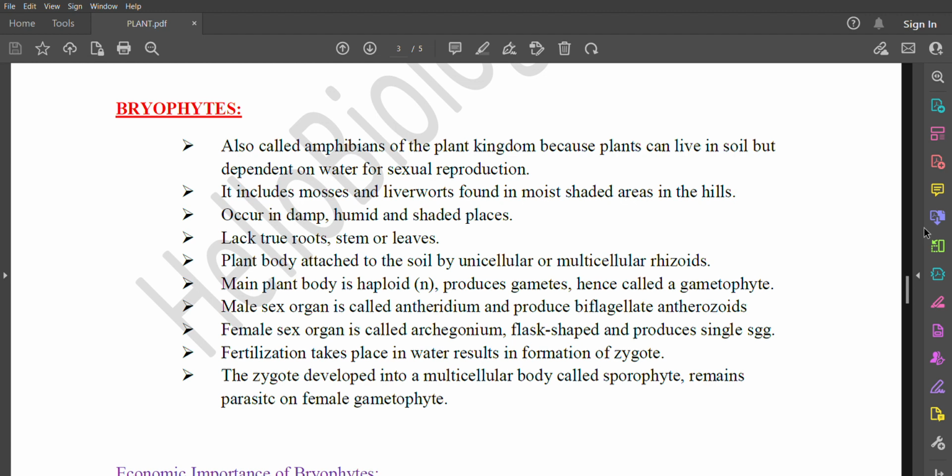Fertilization takes place in water resulting in formation of zygote. The zygote develops into a multicellular body called sporophyte, which remains parasitic on the female gametophyte.